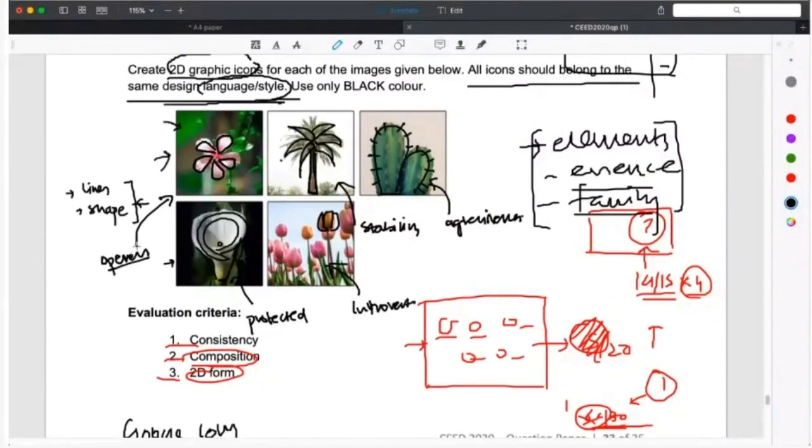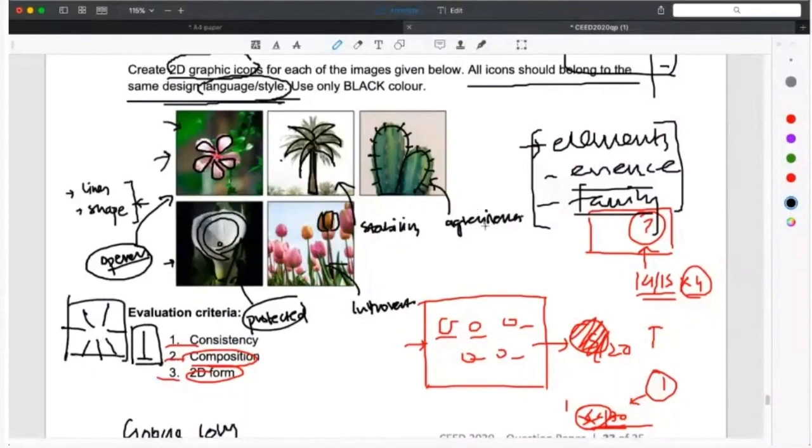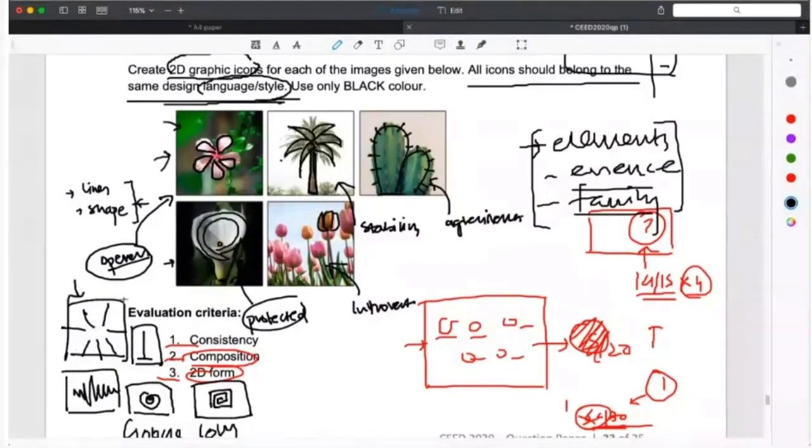And then I associate elements with these words. Openness could be opening up. Stability can be just a line and this. And aggressiveness could be, say, this. Protected could be this. And introverted could be, say, this. Now these are the icons that I make in the exam. Okay, so my approach would be a little different to this question.